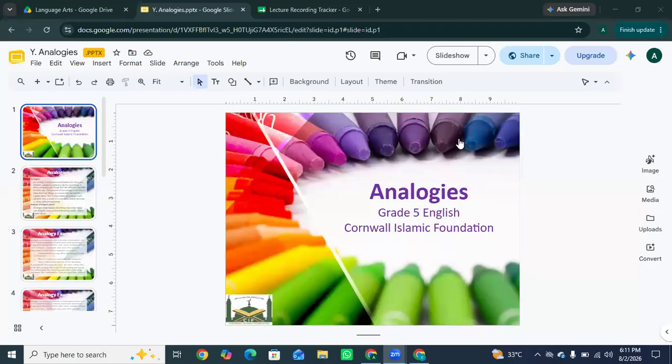Hey students, so today we are going to discuss the topic of analogies. Basically, an analogy compares two things to show how they are similar. It helps us understand new ideas by comparing them with something we already know. By the end of this lesson, we will be able to understand what an analogy is, identify different types of analogies, and solve analogies using activities.